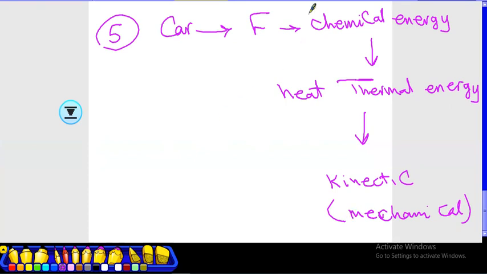So in choose questions, when he is asking about the car engine and he is just writing chemical to what, you may write heat, thermal will be okay as well, kinetic or mechanical. All of them will be okay. In the car engine, from chemical to heat, thermal, kinetic, or mechanical energy.